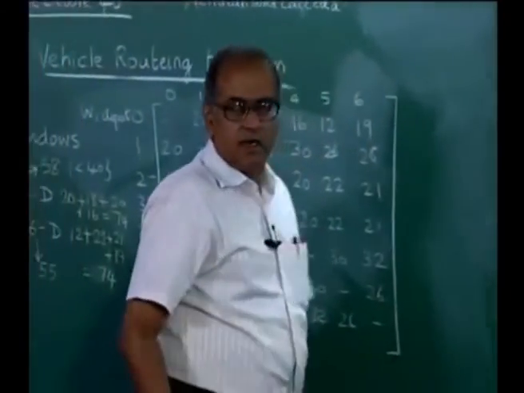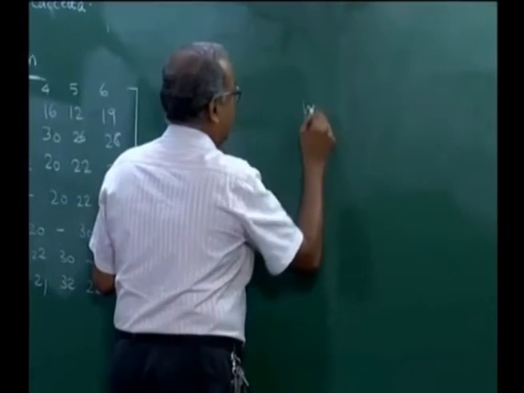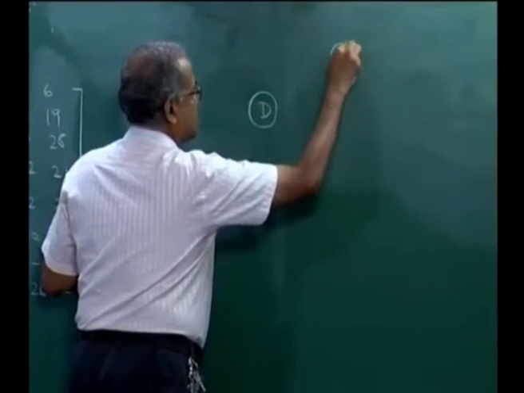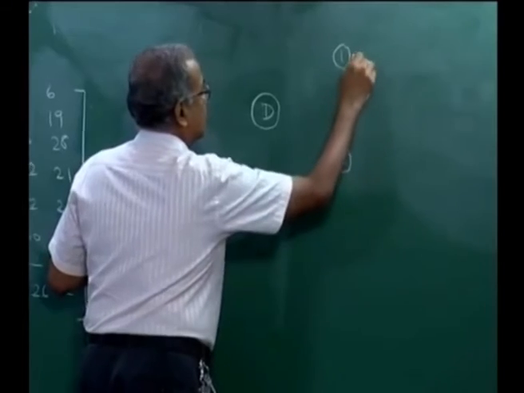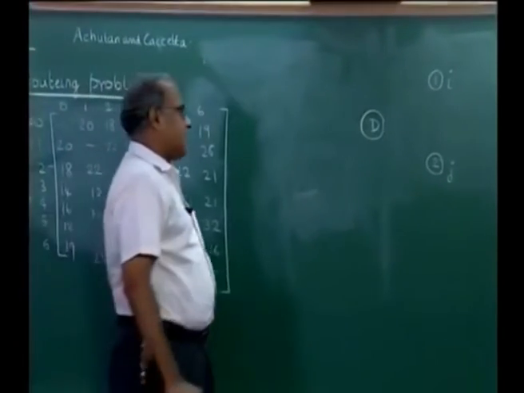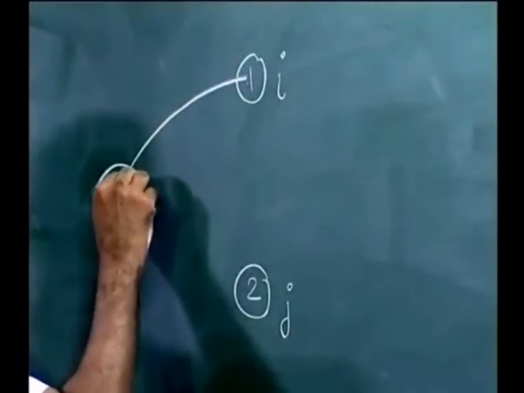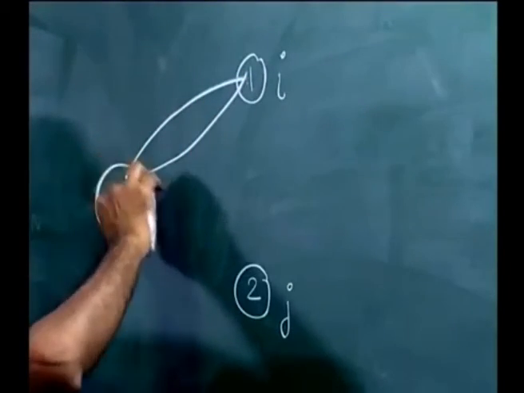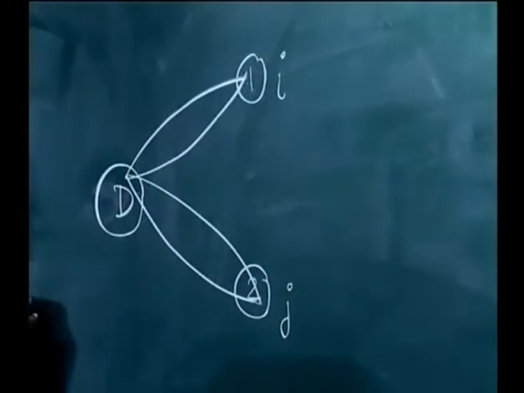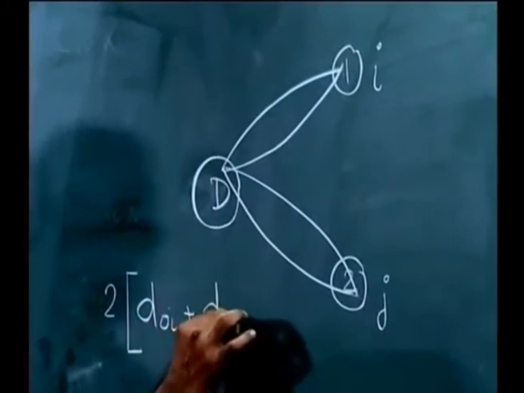Now, the Clark and Wright algorithm is based on a very simple idea that I have a warehouse W or a depot, as I might call it, and there are two customers 1 and 2, or in general i and j. Now, if a vehicle goes from the depot to the customer, meets the customer requirement and comes back, and it once again goes to the other customer and comes back, the distance travelled will be 2 times d naught i plus d naught j.